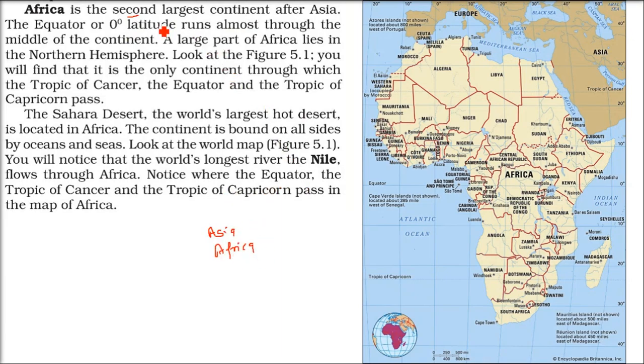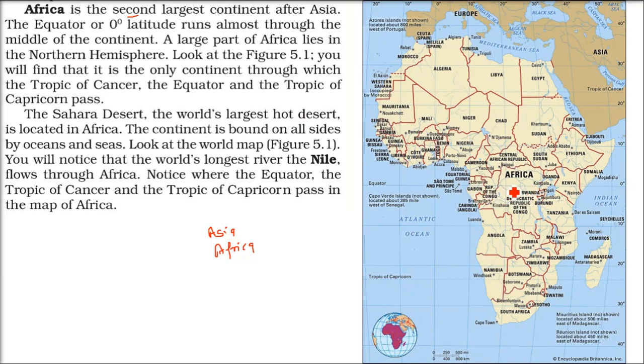Africa. So this is the second largest continent after Asia, and this is the continent where all the three imaginary lines pass through. This is the only one. So it's a unique thing. So I'll show you what all they are. Before that, let me tell you, this upper area is the hottest part. That is the Sahara Desert, the hottest part all over the world.